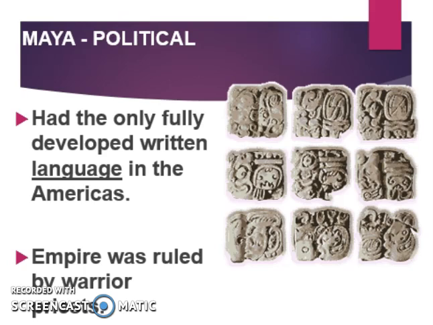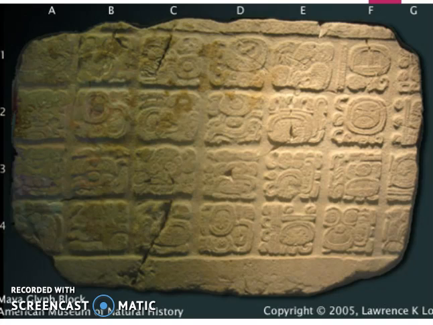Many different languages existed within the Maya because they were separated city-states, but only a handful were ever written. And the hieroglyphics was the major way that things were written down for the Maya. So this here is an example of writing that came from the Maya. It is a block of writing that was found and decoded.